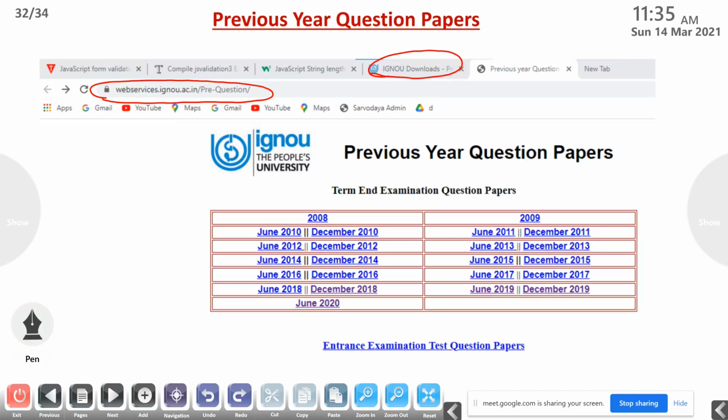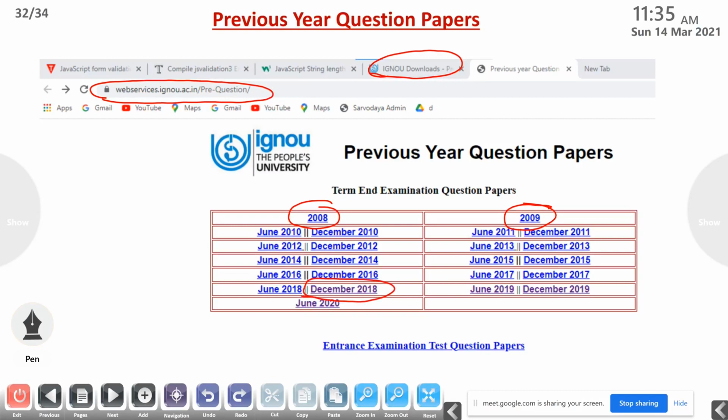This is the even number and this is the odd number or something like that. So June 2010, December 2010, the previous year question paper for MCSL is available only in December 2018.